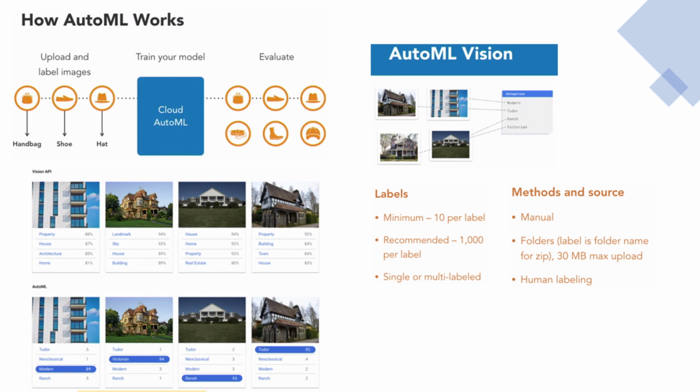There is a way to generate labels quickly for a test model, and we are going to use that in our sample. Using this method, you create a top level folder for all of your images, and then you create intermediate or child level folders, and the name of the folder becomes the label for all the images in that folder. Now this is really only used to get started because it's a 30 megabyte max upload of the zip file, but it's a good way to try out Vision AutoML without having to tediously manually label so many images.